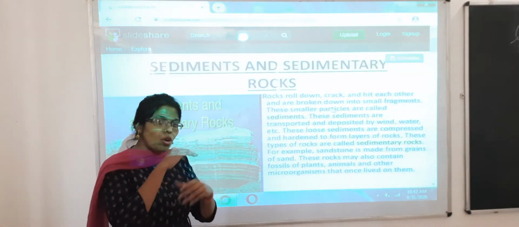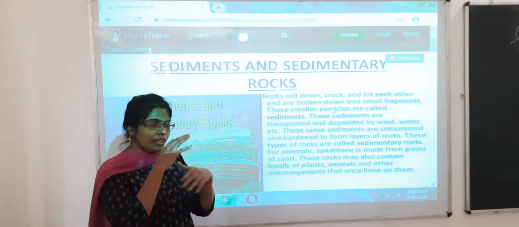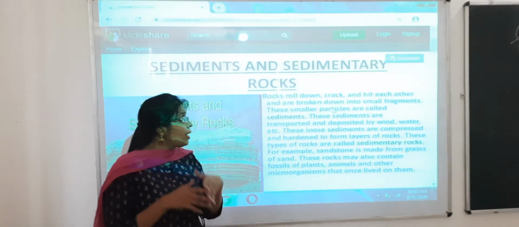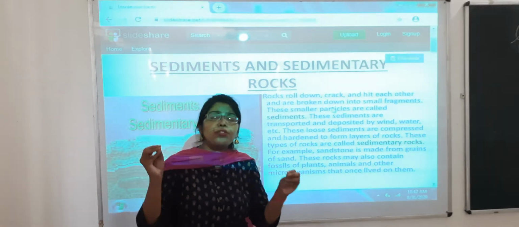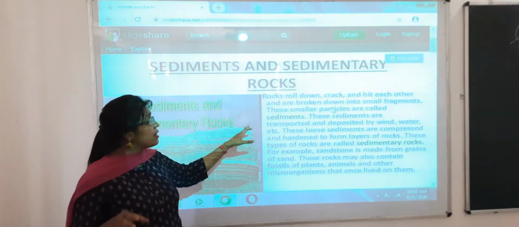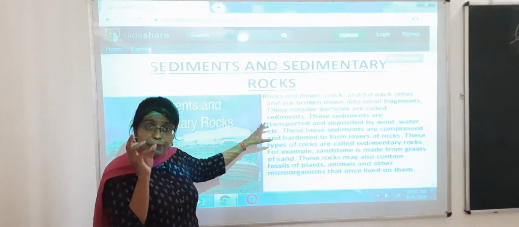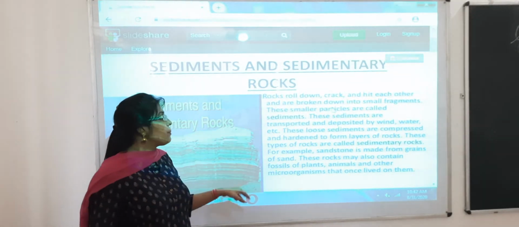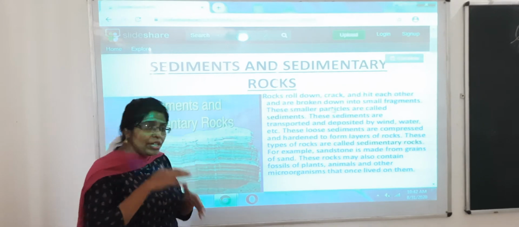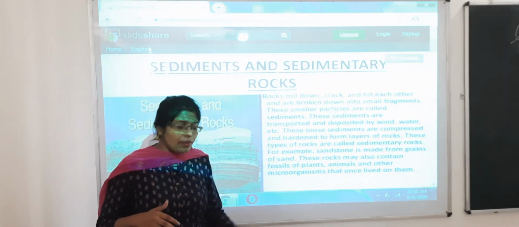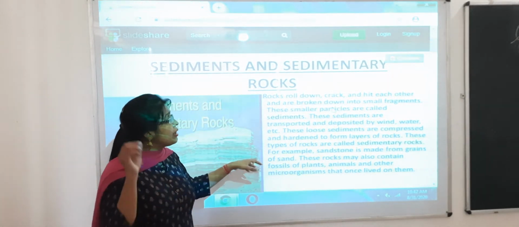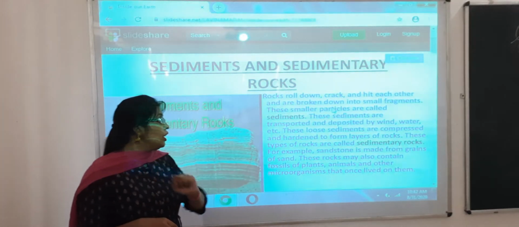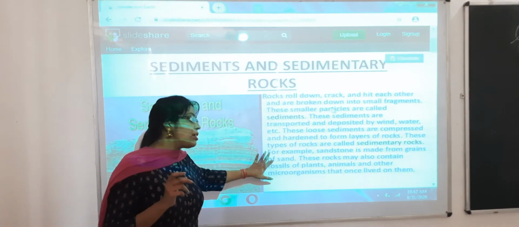Rocks, as you have seen, roll down, crack and hit each other, and then they are broken down. When they are broken down, they are broken into small fragments. These smaller particles are called sediments, and these sediments are deposited by wind, water, etc. They carry away those sediments, and these sediments are compressed and hardened to form layers of rock. So these types of rocks are called sedimentary rocks.